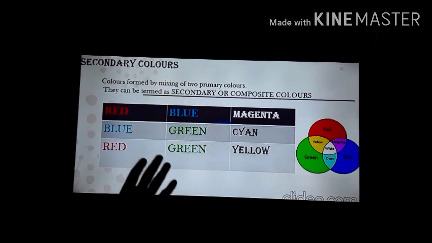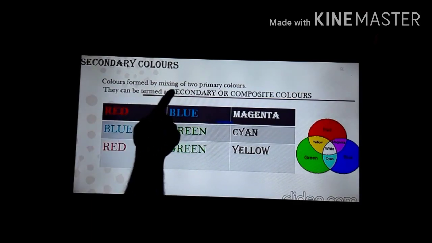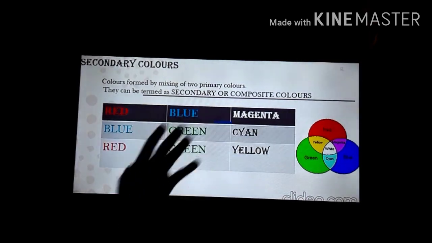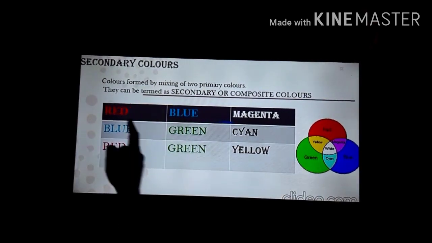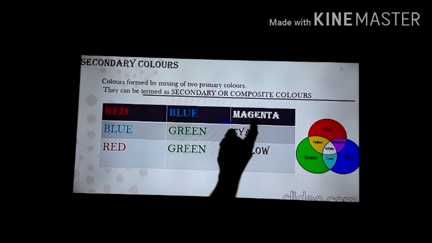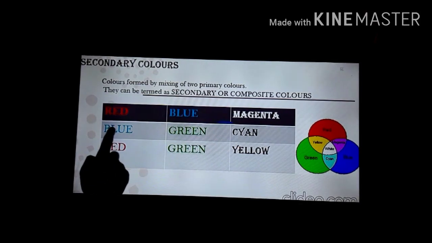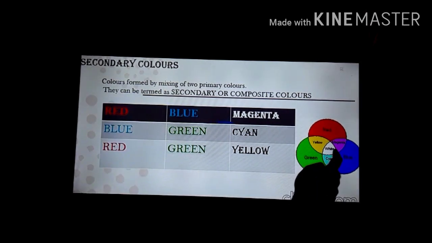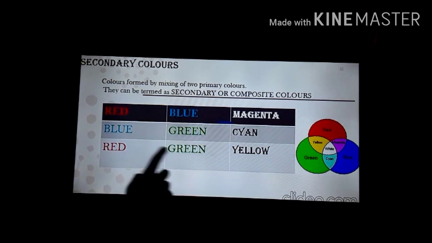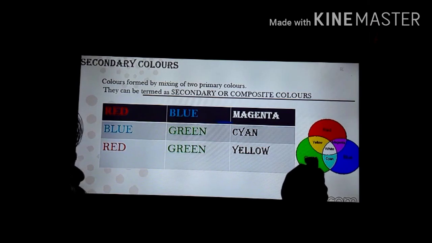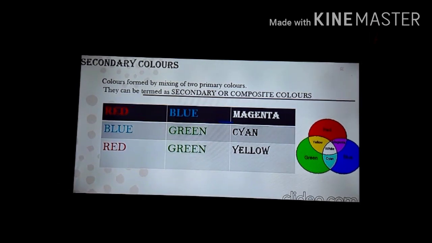From this table you can easily memorize that the colors formed by mixing of two primary colors can be termed as secondary colors or composite colors also. As I just explained, after mixing red and blue, we got magenta color. You can see red and blue, then magenta color is formed here. After mixing blue and green, cyan color is formed here. And then red and green, when mixed together, yellow color is formed. You can see red and green, then the yellow color is formed. So with the help of this table you can easily memorize.